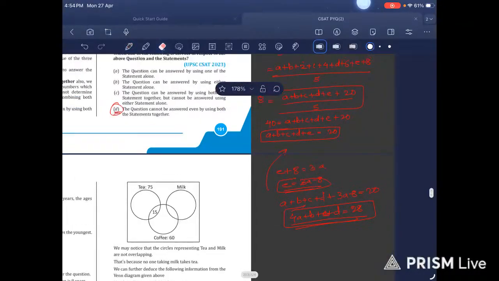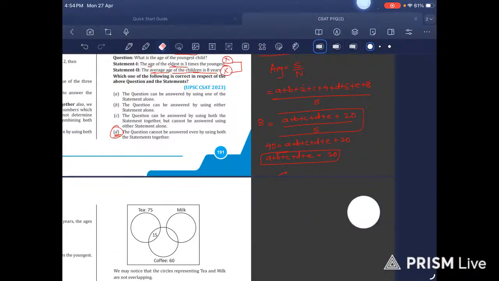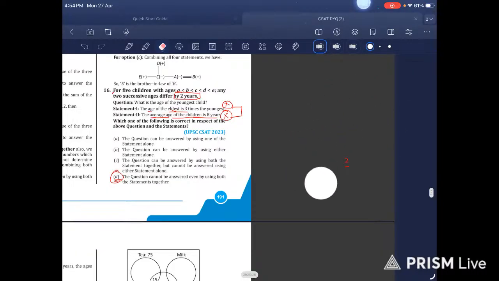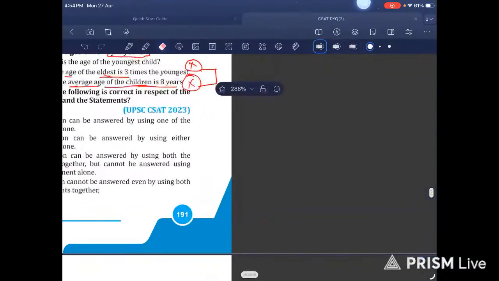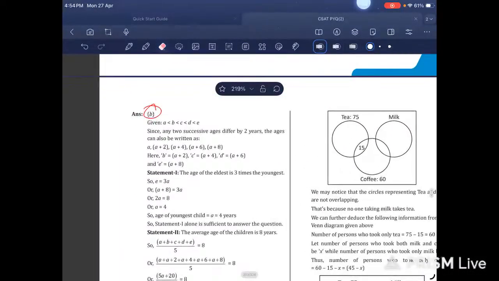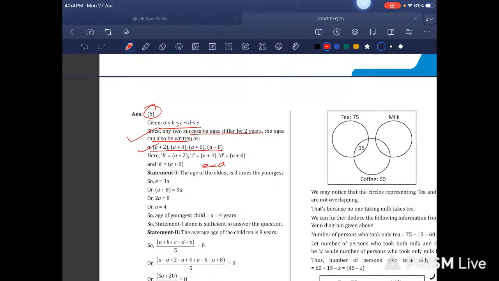Let's erase this. Forget this. I don't know where I committed my mistake. Fine. I don't need to answer all the questions correctly in the examination. I can afford some incorrect questions. Now let us see what they have provided us as the solution. A, B, C, D, E, any two successive by 2 digits. Okay, this is correct. Then E is equal to A plus 8, that we have seen.